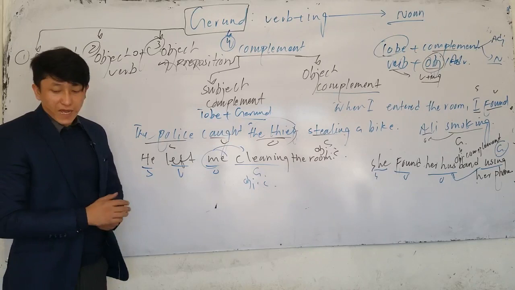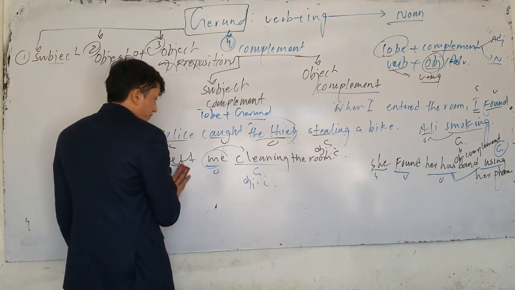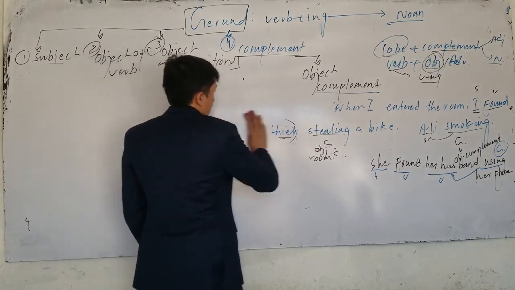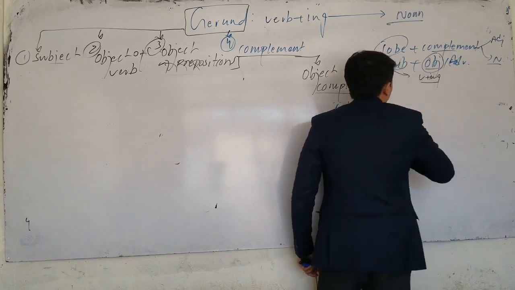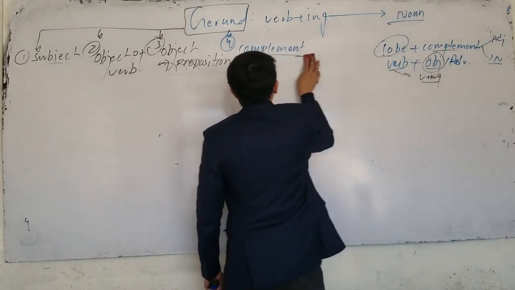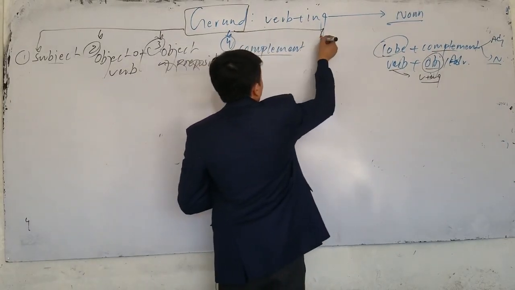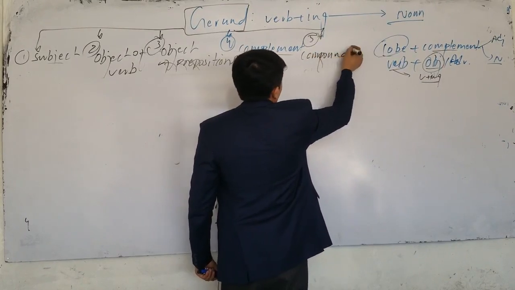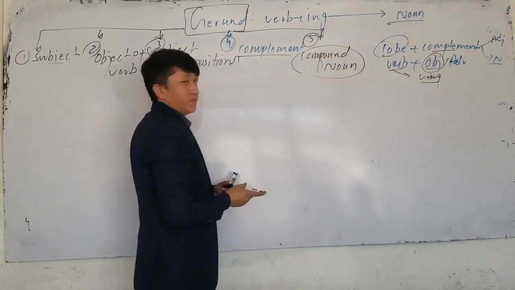Understood? Now the other usage of gerund. You have any questions here? Now, what is the other usage of gerund? We said gerund can be used as a what? As a complement. The other usage is that gerund can also be used in what? In compound noun. Number 5. It is used in what noun? In compound noun. If I want to make a compound noun, what should I do?